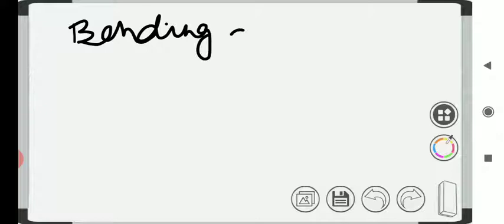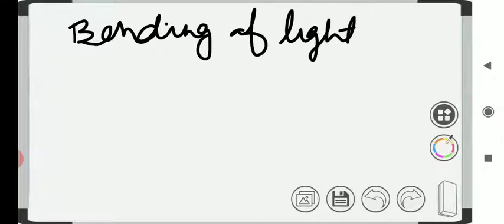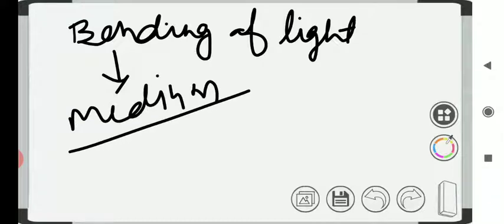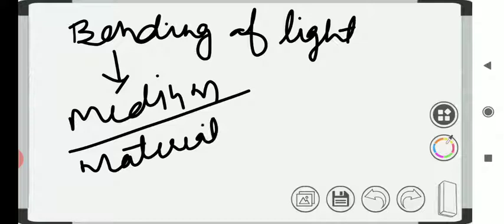Bending means the light ray falls on the surface at an angle, and the speed of light is different in different media. A medium is a material through which light passes, and remember, for refraction the material needs to be transparent.